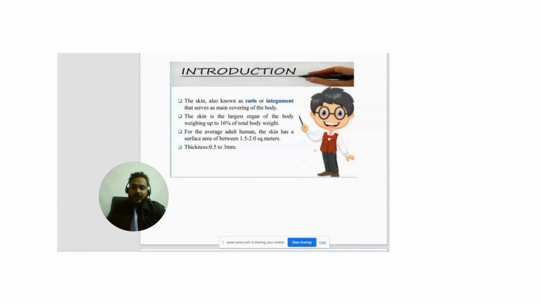Skin is very thick on the palm side, the surface of the palm, and the sole of the feet. These are the two locations where the thickness of skin is comparatively more than other parts. On the penis and the eyelids, skin is very thin.